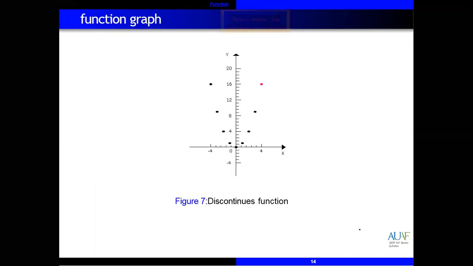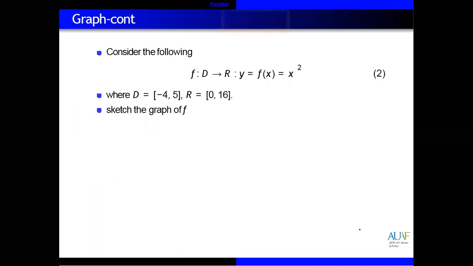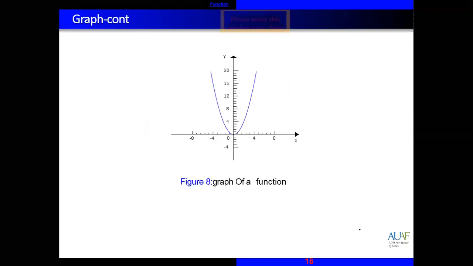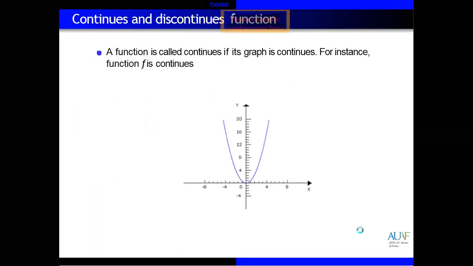It will be a graph like this one. Same, this one. Our next topic is actually continuous and discontinuous functions. What is a continuous function and what is a discontinuous function? A continuous function is one where there are no breaks in the graph. A discontinuous function is one where there are some gaps, some breaks in the graph.